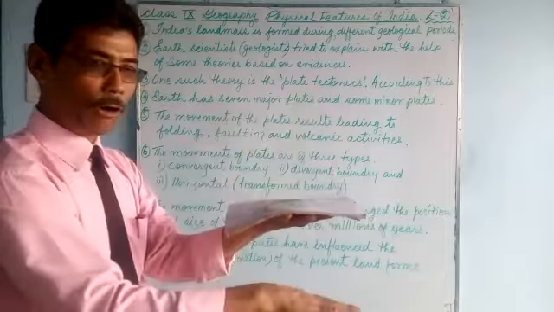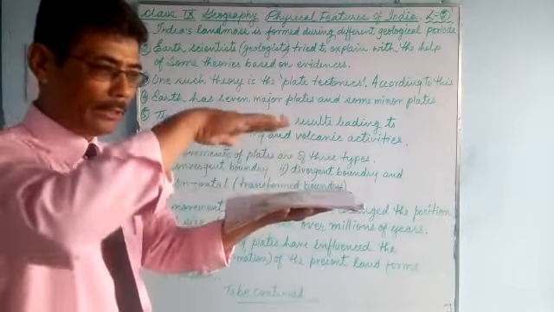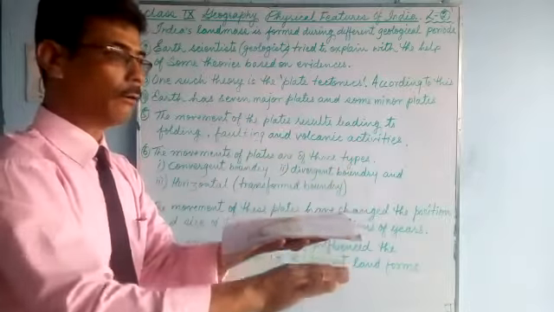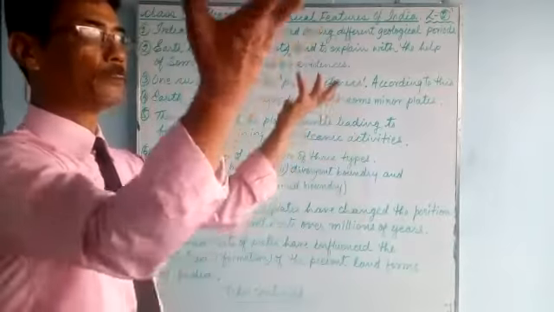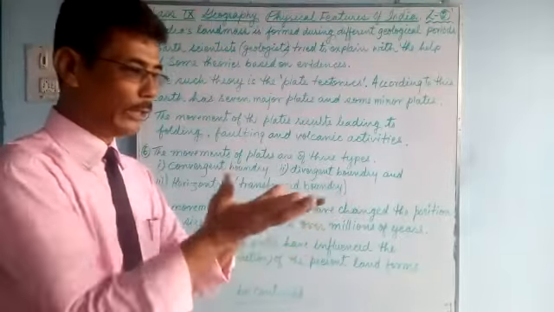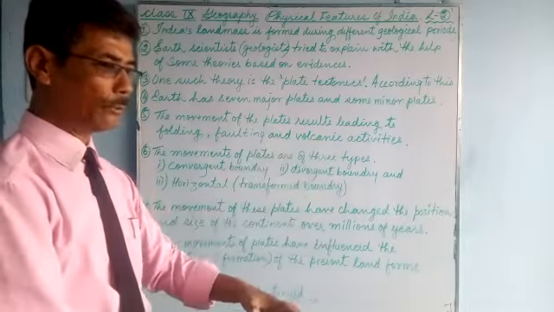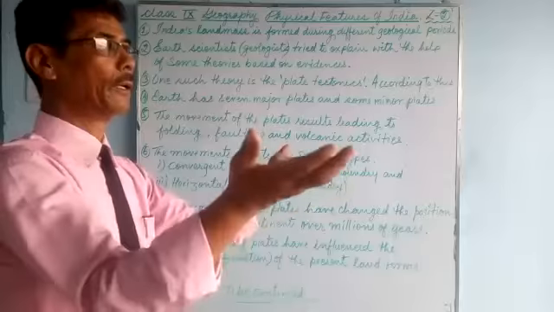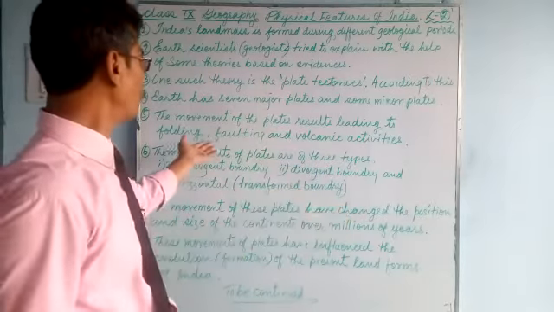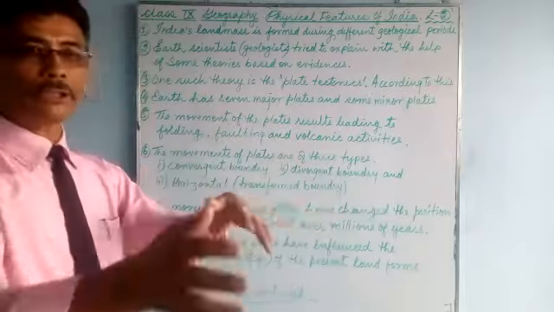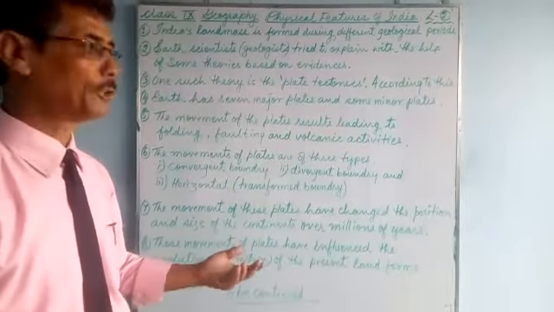Folding and faulting. When the two plates separate and go in different directions, the land sinks. Then it's called faulting. Folding, faulting and volcanic eruption activities take place. When the two plates move away from each other, the liquid magma comes out. There will be a volcanic eruption or volcanic activity. So this results in the formation of different types of land features.